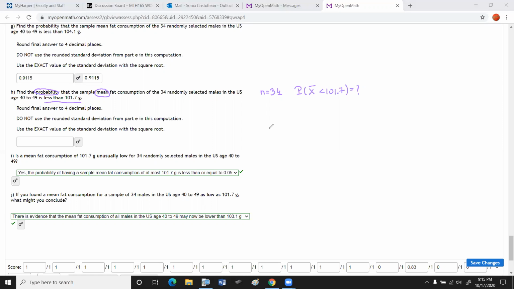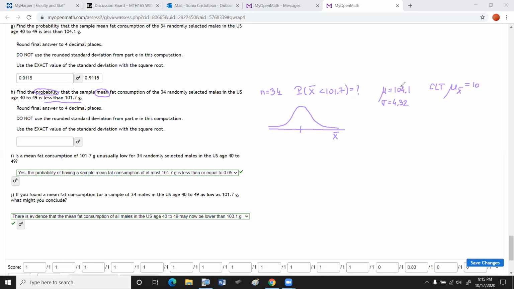So when you sketch the graph, the sampling distribution of the means will actually be narrower. This is X bar. And the mean of the original distribution, if I recall correctly, was 103.1, and the standard deviation was 4.32. Which means from the central limit theorem, the mean of the sampling distribution of the means will stay the same.